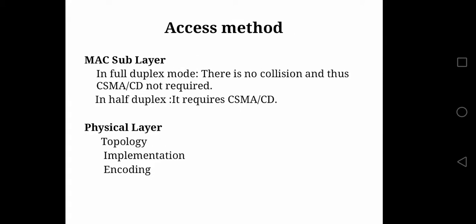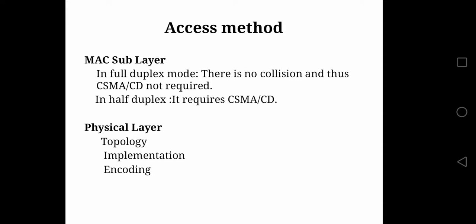Now let us see about the access methods. In MAC, software is used for the access method. Again, there are two approaches, half duplex approach and full duplex approach. If the approach is half duplex, then it requires CSMA/CD as we explained before. But most Gigabit Ethernet uses full duplex mode, where there are no collisions and hence there is no requirement of CSMA/CD. Rarely the half duplex approach is used.